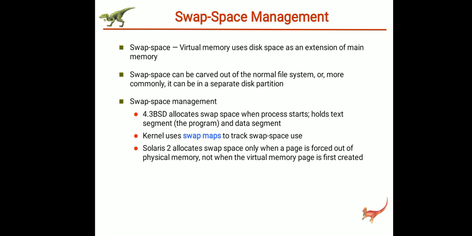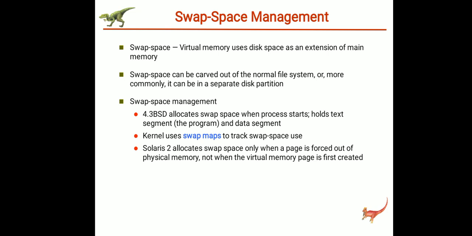Therefore, the main goal of swap space management is to provide the best throughput for the virtual memory system. What is throughput? It is nothing but the system performance. So, our goal is to provide the best system performance for the virtual memory system. That's why swap space management is required.